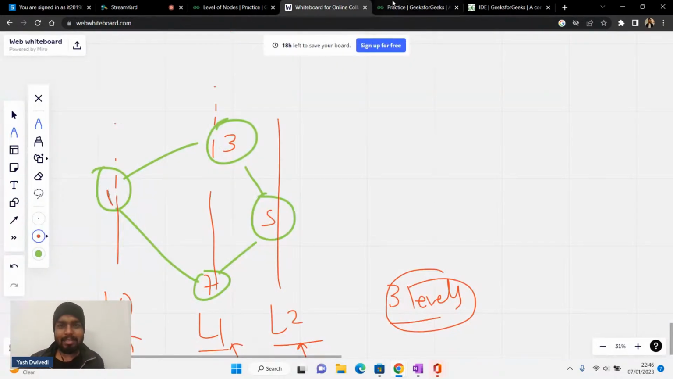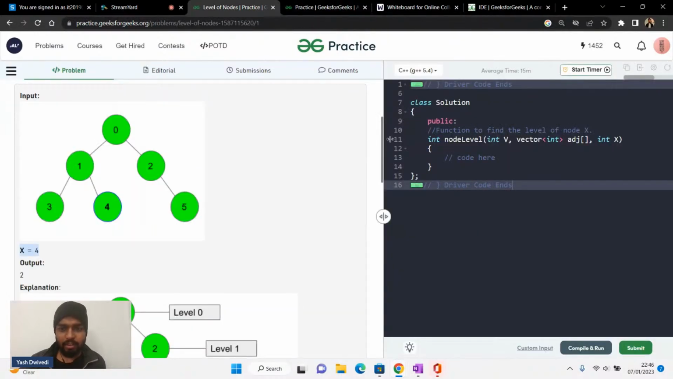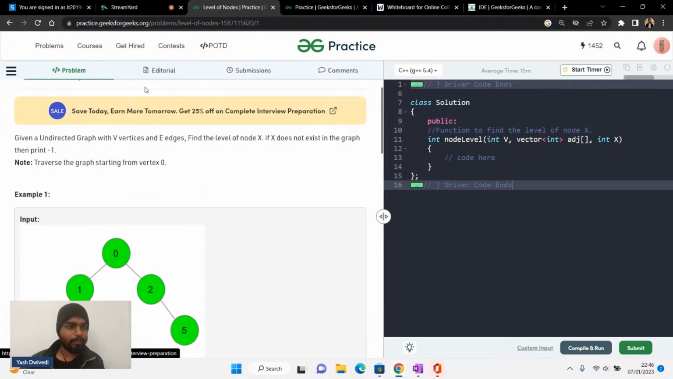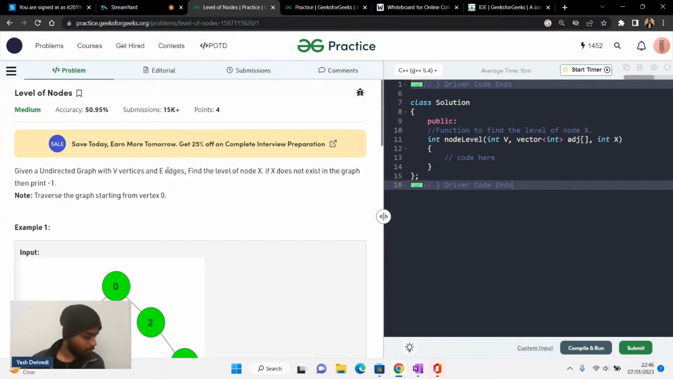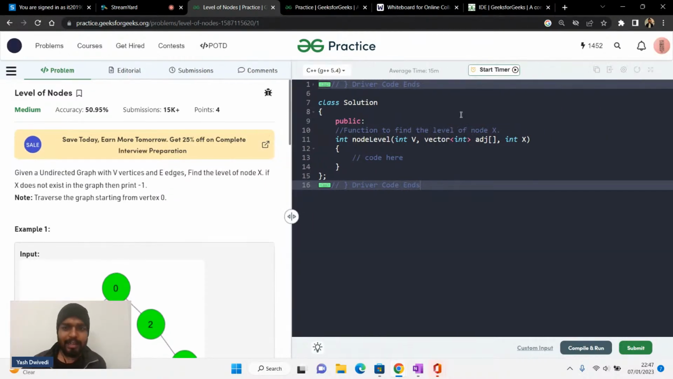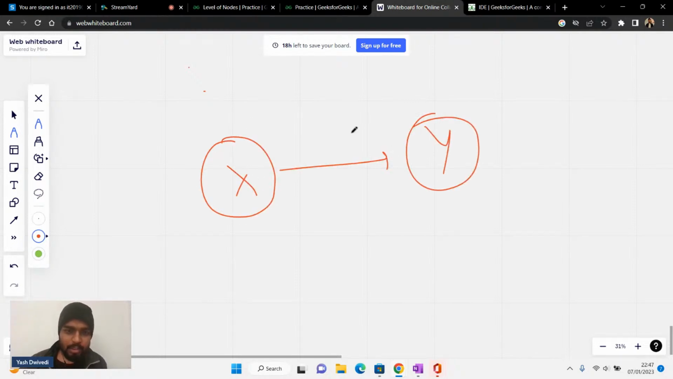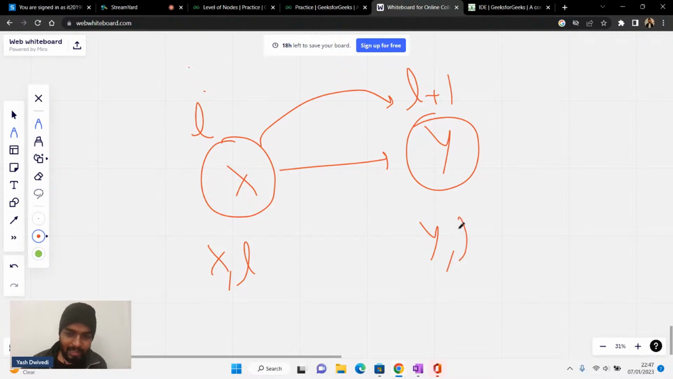Now, if I see the same thing here, let's say I have this problem. I don't know why it is not looking proper. So basically, in my queue for this problem, as I said, if I'm at a node X and I'm going to the node Y, and this node's level is L, then the level of the next node will be L plus 1. So this node is X, it has a level L. Now the next node will be Y with level plus 1.